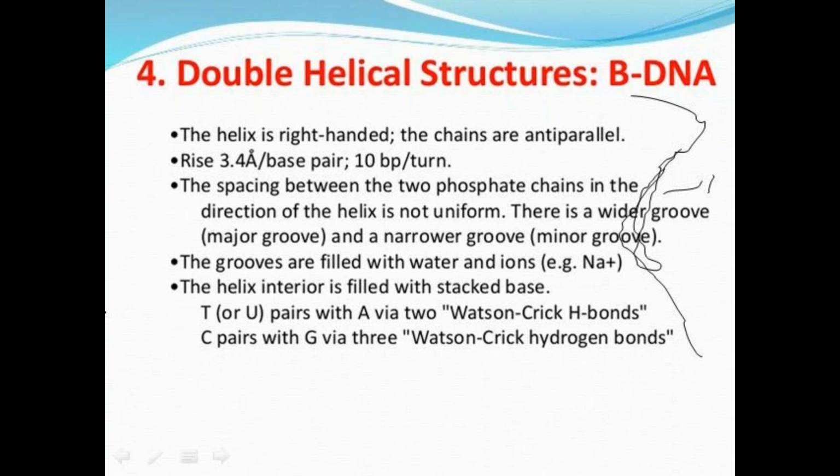Depending upon the presence of the nitrogenous bases, grooves appear, that means in depth. What are grooves here? Anyone?